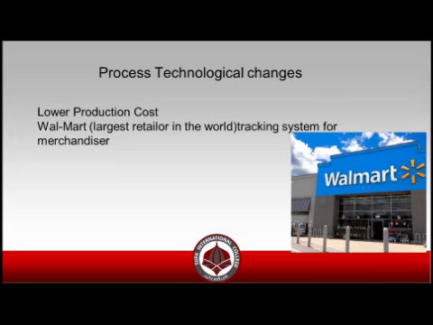Okay, so what they did, their process technological change was that they introduced a tracking system for their merchandise, through which they got to know which products are selling the best in the market. So they made sure that the products which are the best sellers of the market don't go out of their shelves,